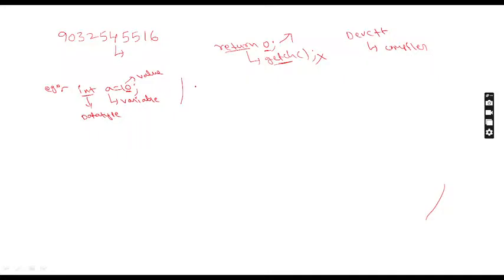10 is an integer value. If I write int a equal to 7.3, it is wrong, because a is an integer variable. We can store only 7, but not 7.3, which is a decimal number. An integer is a number that does not have a decimal point. You may store a positive number or a negative number, like minus 10, but a decimal number should not be there.